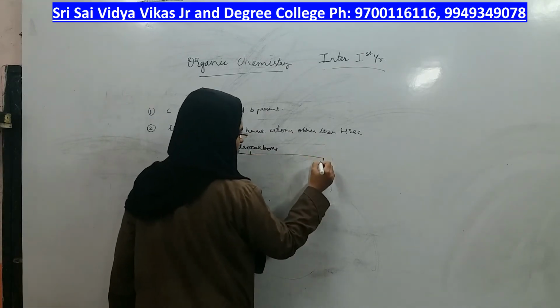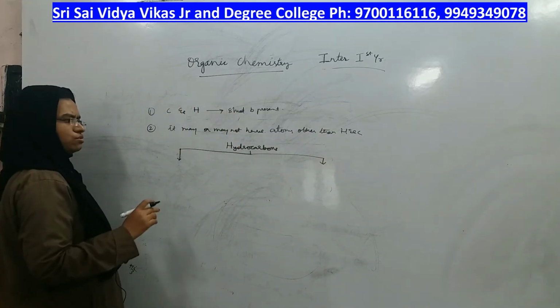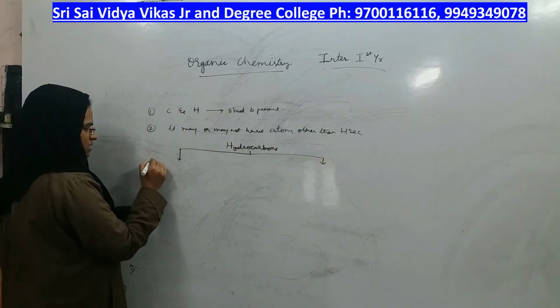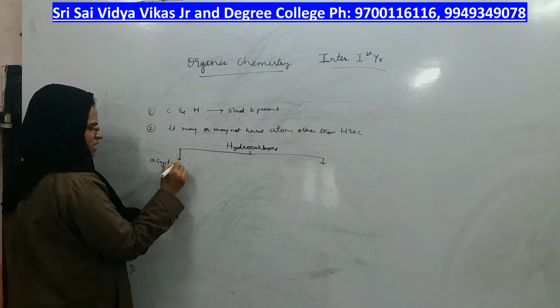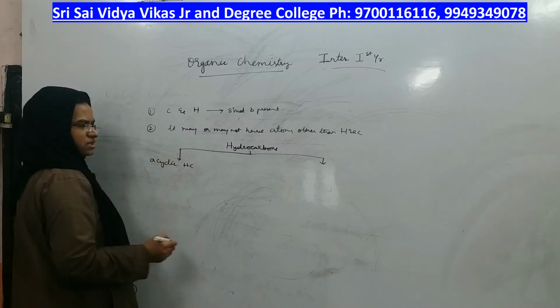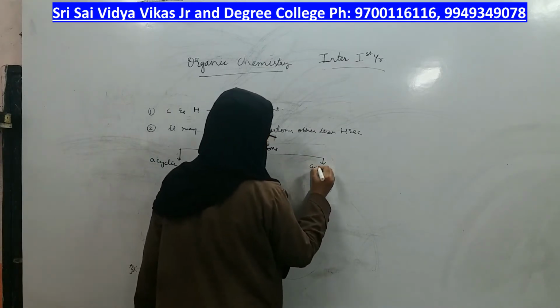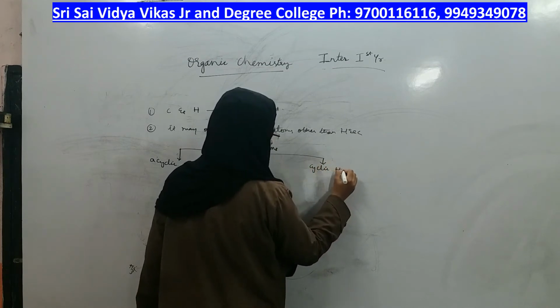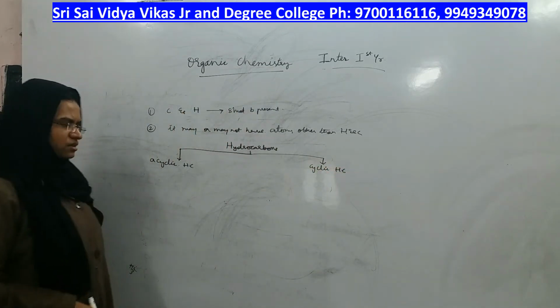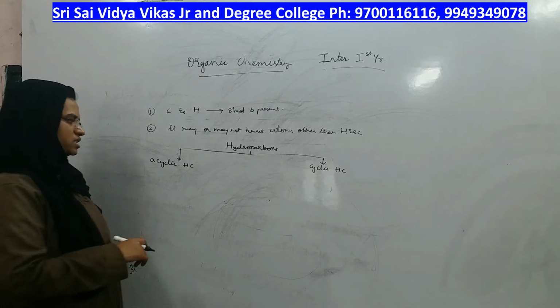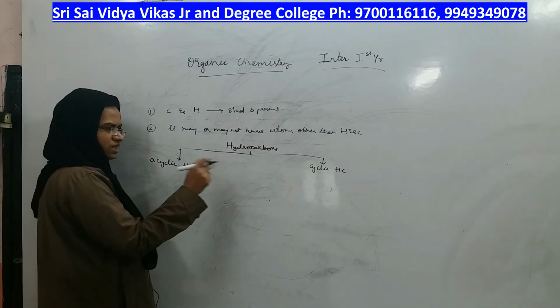Basically, hydrocarbons are divided into two broad categories, that is acyclic hydrocarbons and cyclic hydrocarbons, right? In the name itself you can understand what it means by acyclic and cyclic.